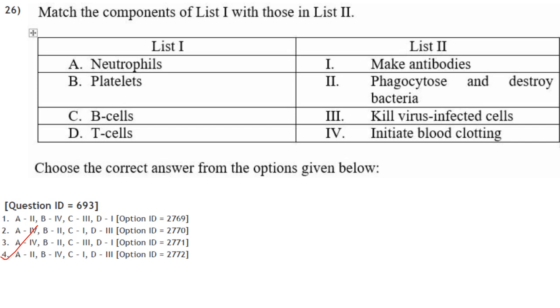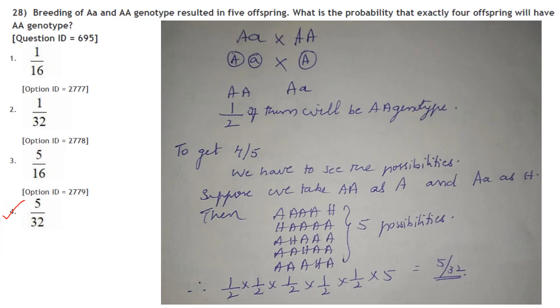Neutrophils phagocytose and destroy bacteria. Platelets initiate blood clotting. B cells make antibodies and T cells kill virus infected cells. This was a very easy one. So A is 2, B is 4, C is 1 and D is 3. Answer is option 4. Coming to the next question.